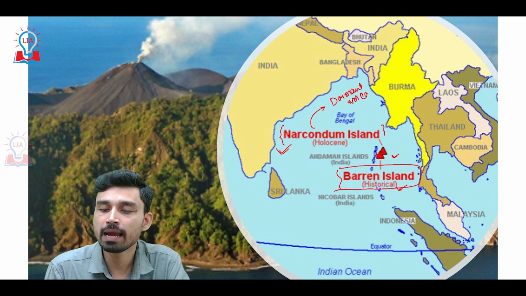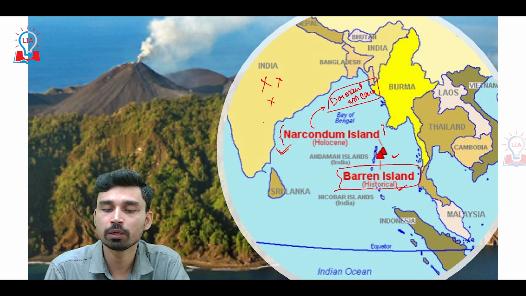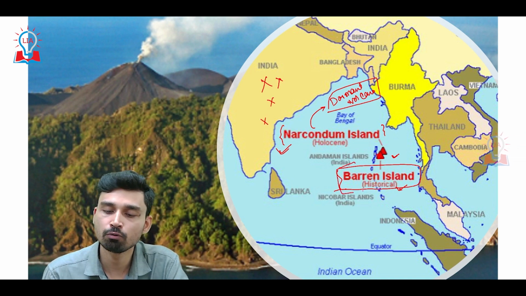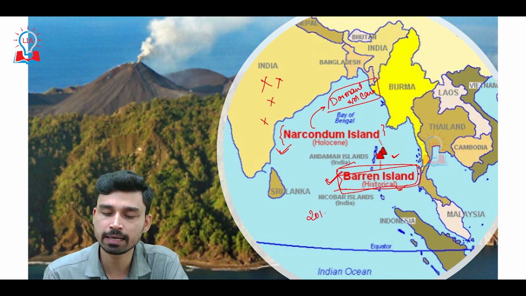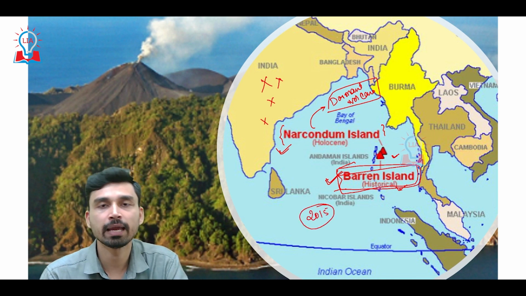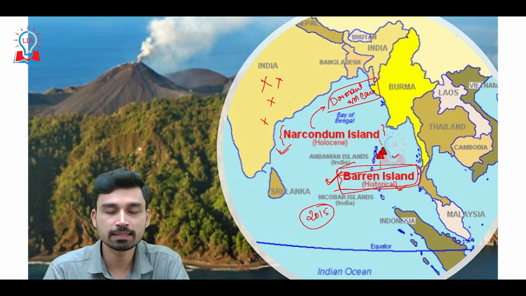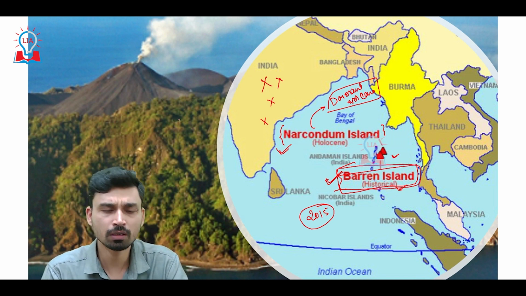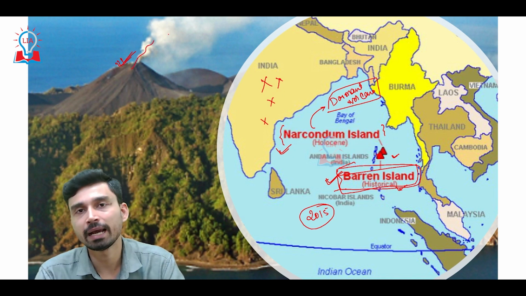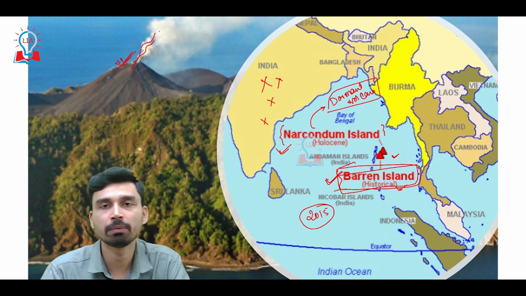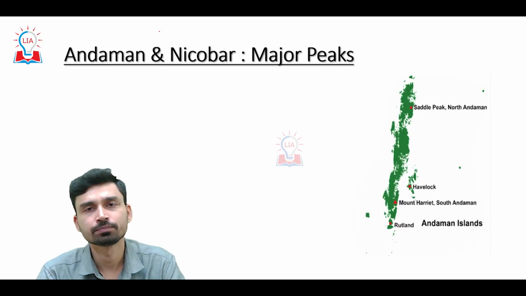So, the only active volcano in India is not in mainland India. There is no active volcano in mainland India. The only active volcano is Barren Island in the Andaman Nicobar group of islands. And recently, in the year 2015, we have seen the emergence of another bout of volcanic eruption, and this is what you can see in the picture here. We have volcanic ashes, dust, and smoke coming out from Barren Island.